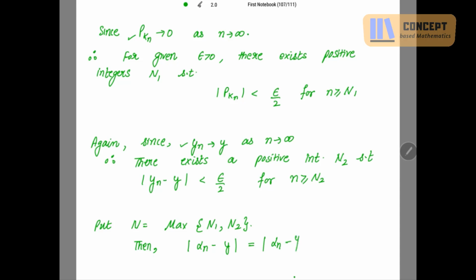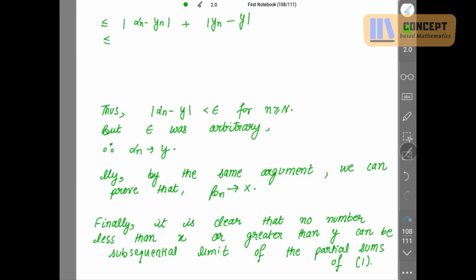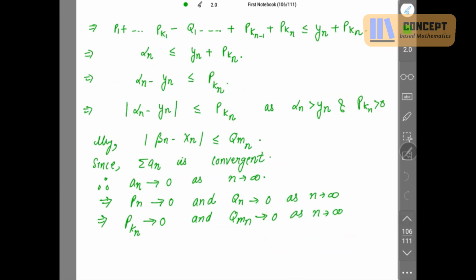So I add and subtract yn like this, which is less than or equal to mod alpha n minus yn plus mod yn minus y, which is further less than or equal to, because we know that mod alpha n minus yn is less than or equal to pkn.